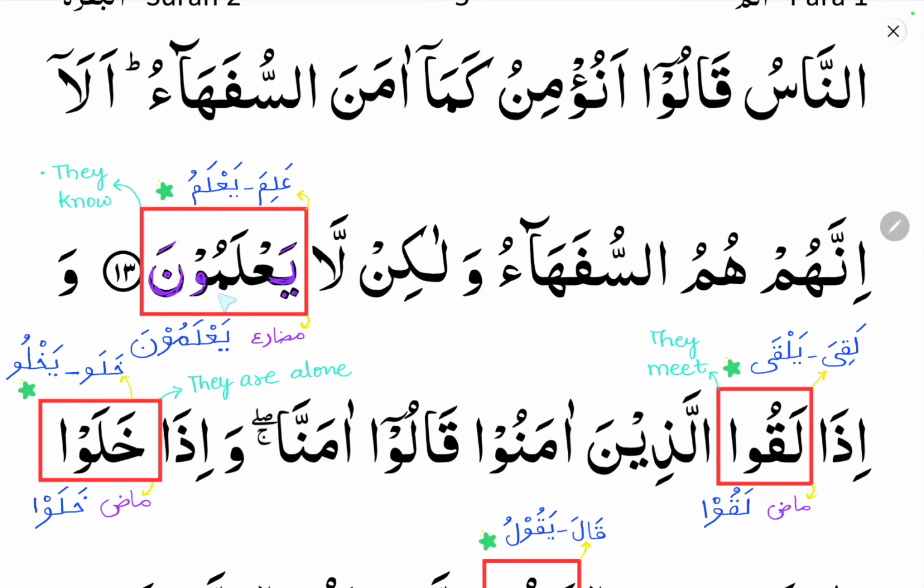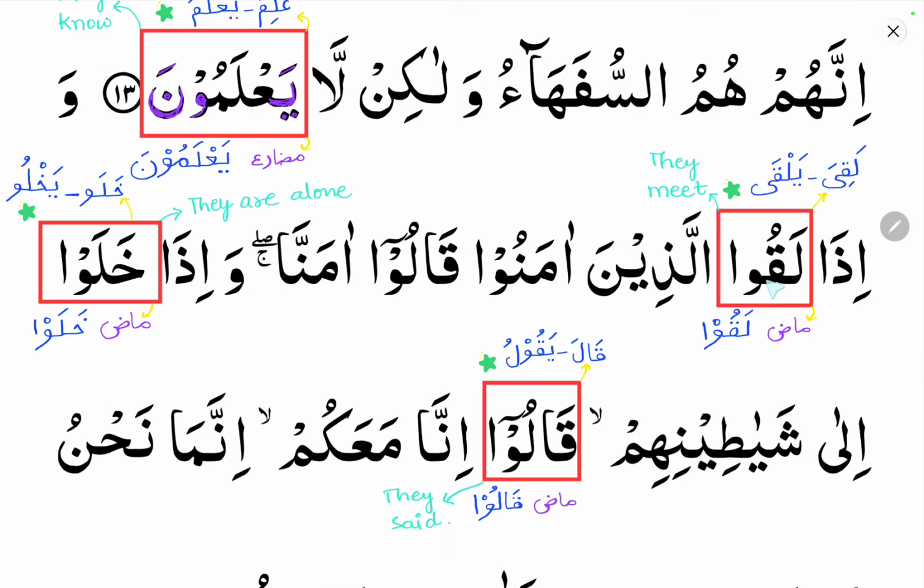Here you can see ya'lamuna. It starts with ya, so it is a fi'lul mudari verb, and it comes from alima ya'lamu, that is the fa'ila yaf'alu pattern. Ya'lamuna means they know. Alima means he knew. Ya'lamu means he knows, he is knowing, or he will know. So ya'lamuna means they know. It is a fi'lul mudari verb, and it is the third segha in conjugation of a verb.